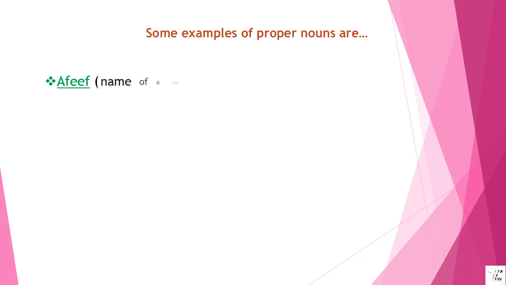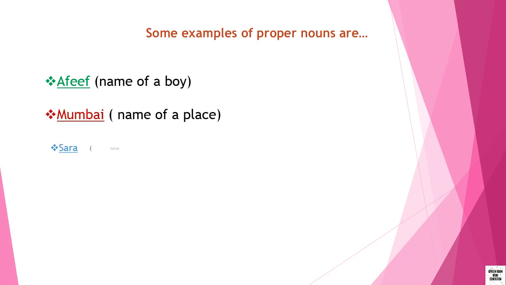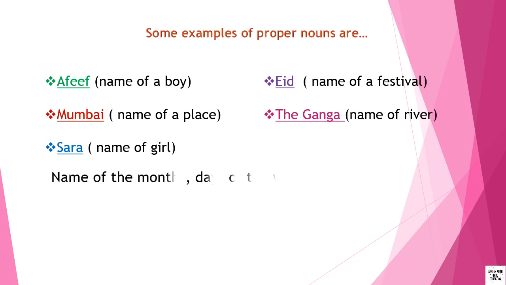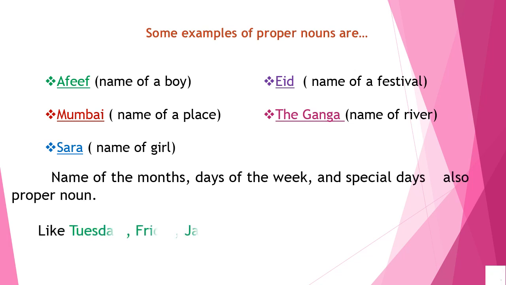Here are some examples of proper noun. Afif, name of a boy. Mumbai, name of a city. Sara, name of a girl. Eid, name of a festival. The Ganga, name of a river. Names of the months, days of the week, and special days are also proper nouns, like Friday, Eid, Independence Day, etc.